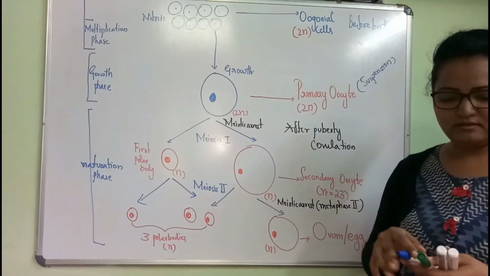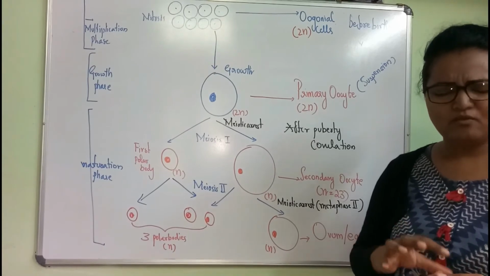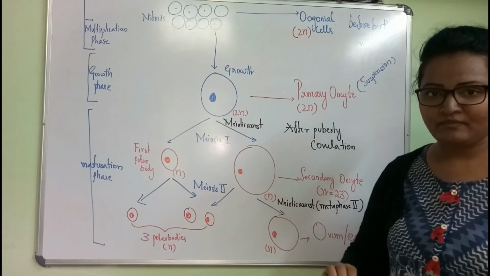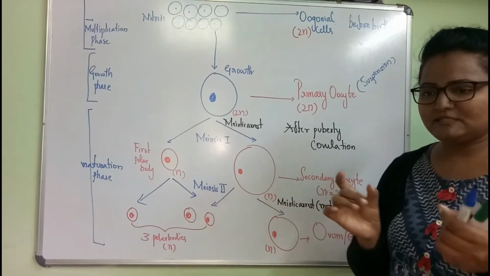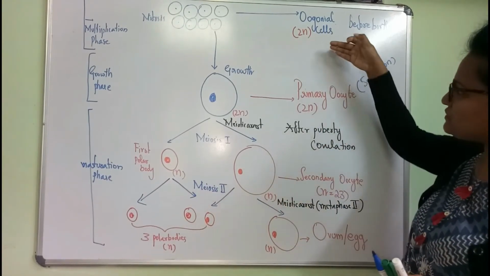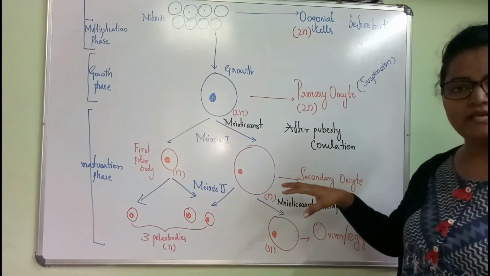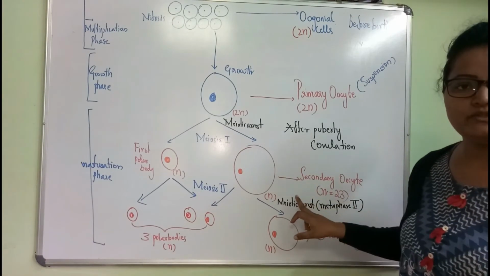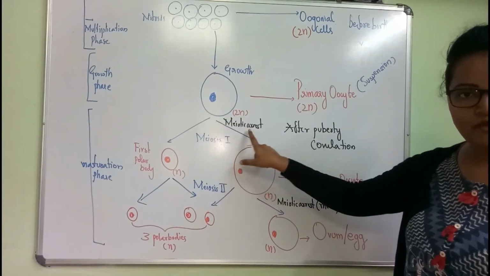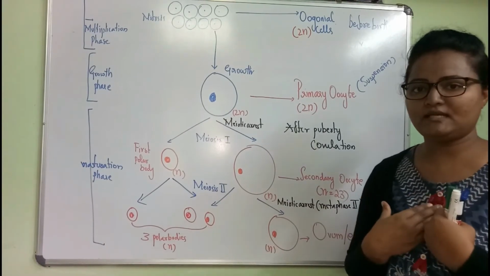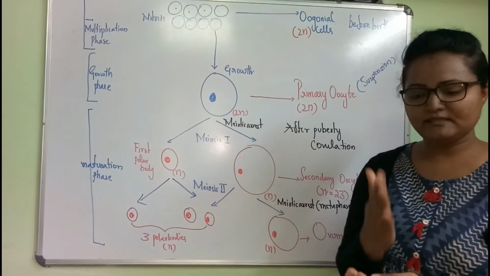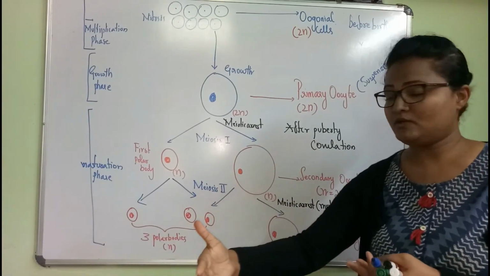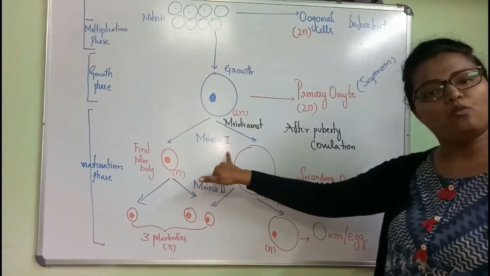If someone has done illegal work, what do they do? They suspend them for some time being, not permanently. Okay, not permanently, suspended for some time being. Here also, soon after the birth, the primary oocyte is not going to convert directly into the secondary oocyte because of this arrest. When this arrest is cancelled, when we attain maturation, puberty, at the time of maturation, the primary oocyte gets converted into secondary oocyte by undergoing meiosis 1.